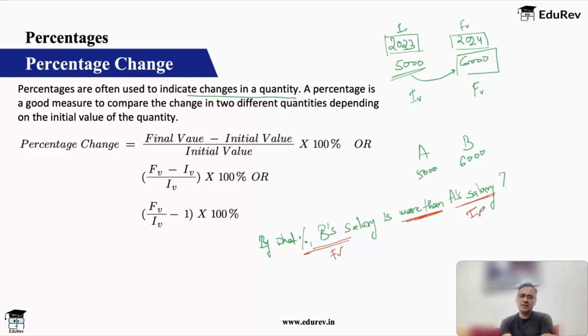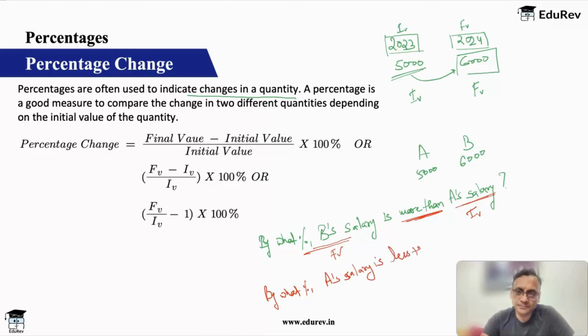Now a lot of people tell me that only B can be the final value because B's salary is more than A's. But why can't I compare A's salary with B's? My question then would be, by what percentage A's salary is less than, I can say less than, B's salary. I can say this.